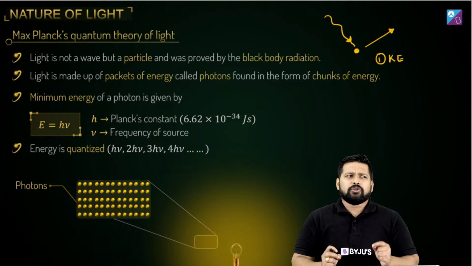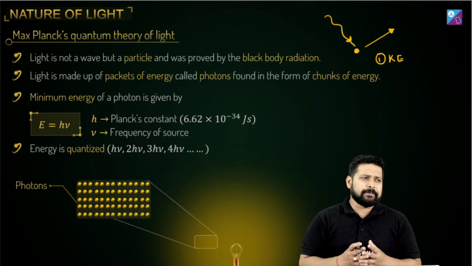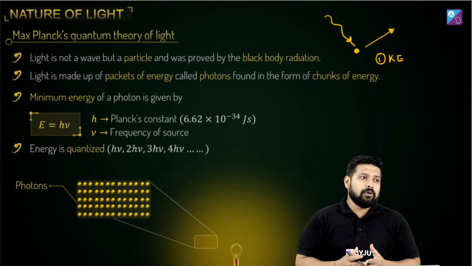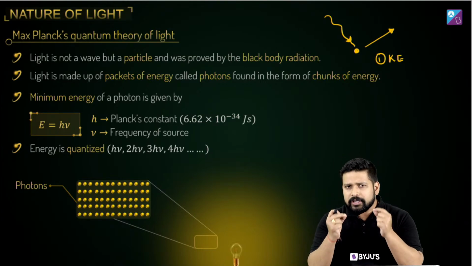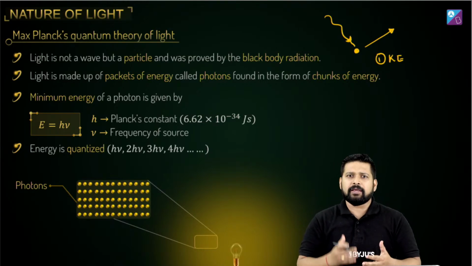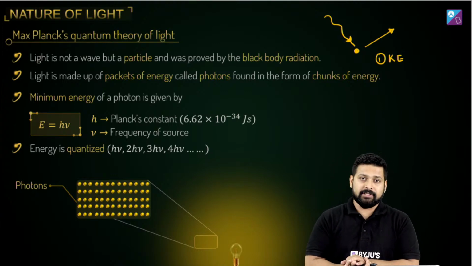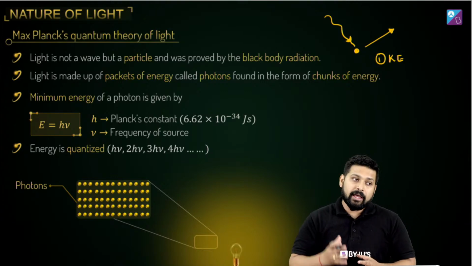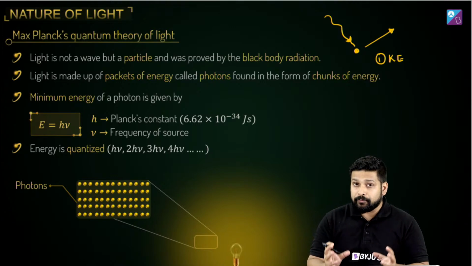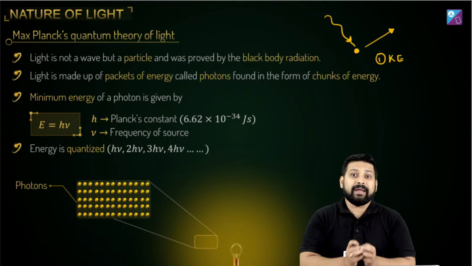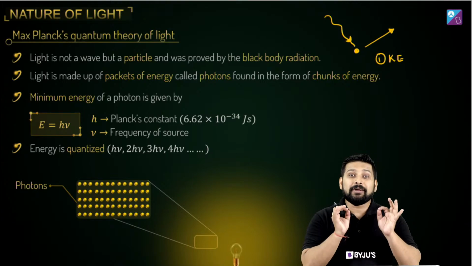Now, what happened? The whole scientific community was confused: what is light again? The same old 200-year-old question, what is light, came back haunting the physicists. Then came Albert Einstein, and he gave a theory. He said that light is made up of packets of energy, and we call these packets of energy photons, and their behavior will be like a particle.